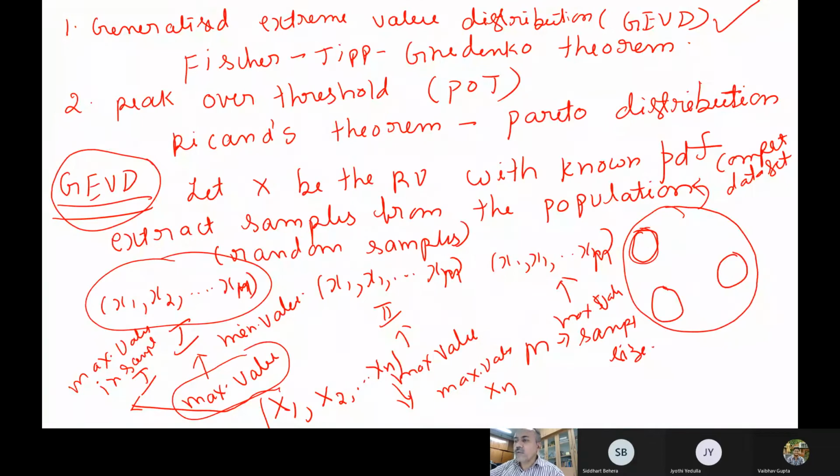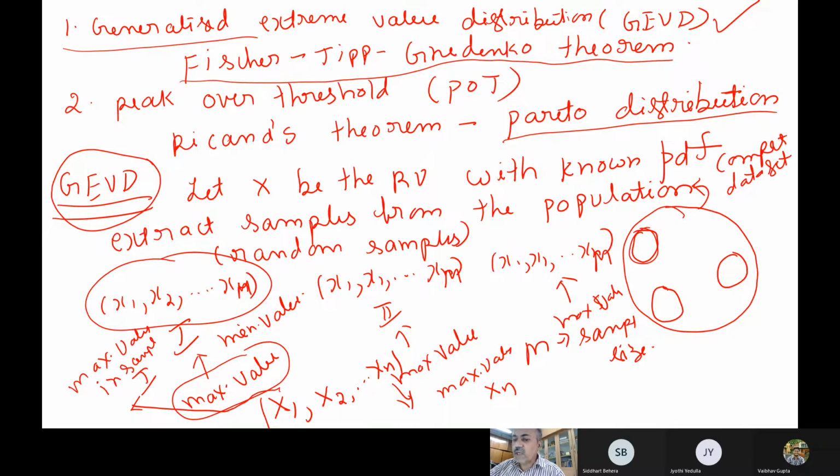So last week, if you remember, we started extreme value distributions. Of course, we'll go to reliability, but extreme value theory I have also shown you. There are two methods. One is a generalized kind of thing, which comes from the Gnedenko theorem, and another one is peak over threshold, which comes from Pickands' theorem, and then the Pareto distribution and other things follow.